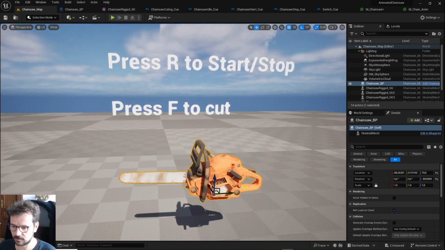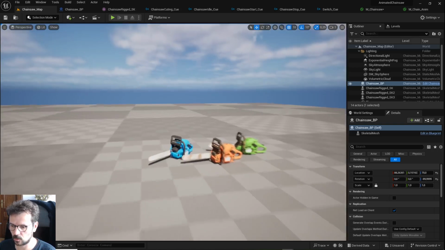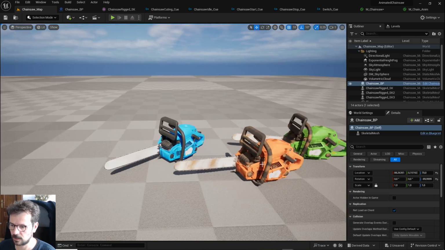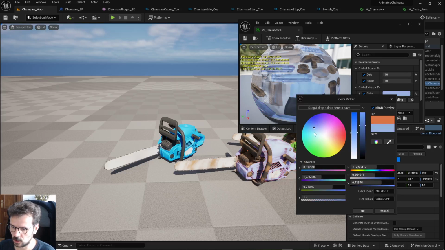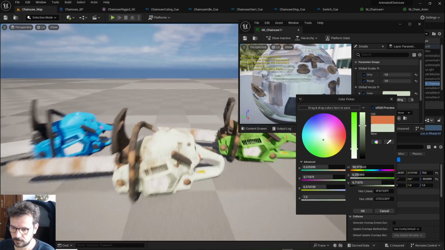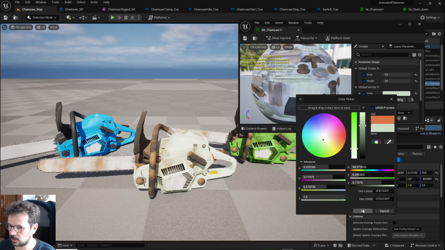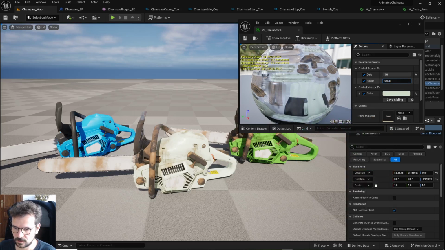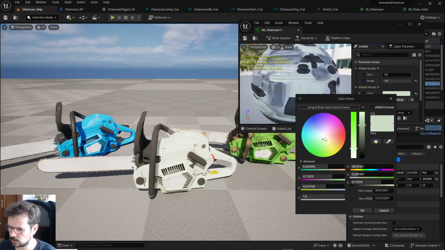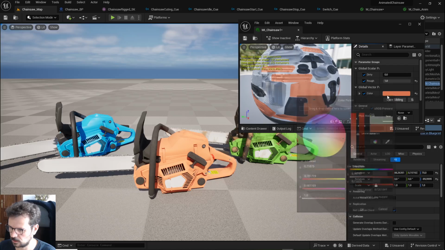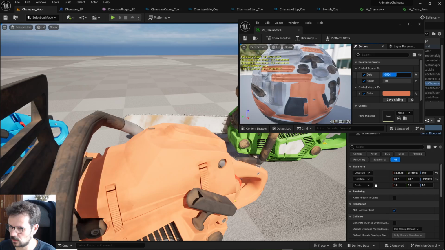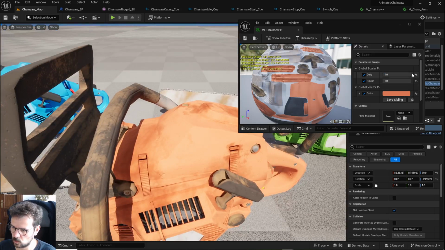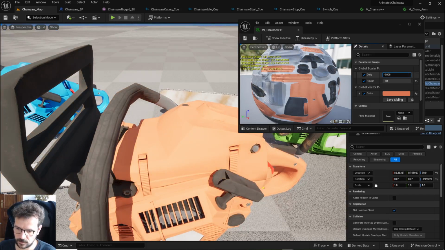So it is a skeletal mesh, but first I'm going to show you what you can do with materials. So let's take the orange one. Obviously you can change its color. You can change roughness. But most importantly, you can change its, let's make it more visible, like here, its level of dirt and overall how much it's worn off.